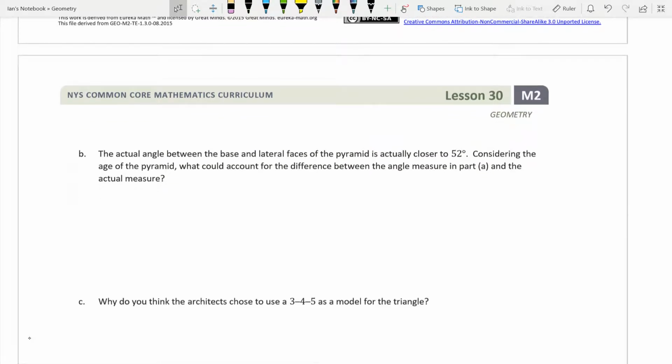So the actual angle between the base and the lateral faces of the pyramid is actually closer to 52. Considering the age, what could account for the difference between the angle measure in A and the actual?